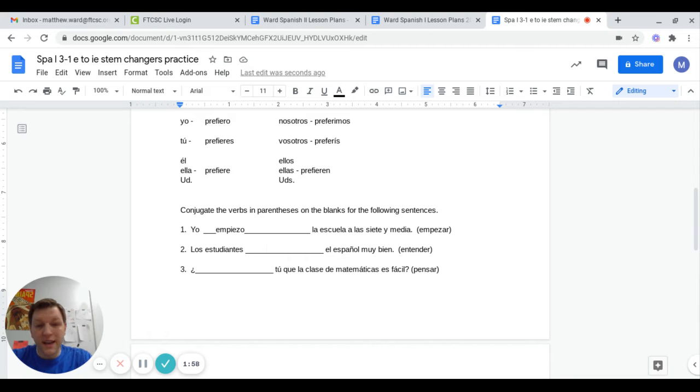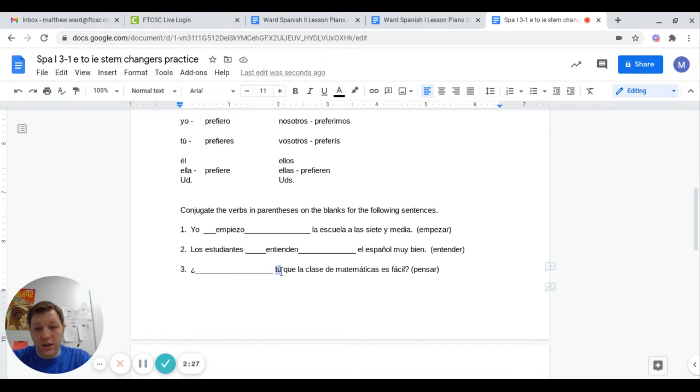Número 2. Los estudiantes blank el español muy bien. Students understand Spanish very well. So entender is the verb. Students is your subject, which is the same as ellos, because it's they. So it's going to be the ellos ending, but it does stem change because it's ellos, N-T-N. And then the ending for ellos is E-N. Entienden. Repitan. Entienden.